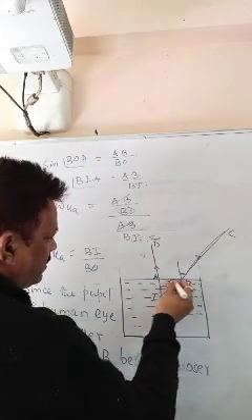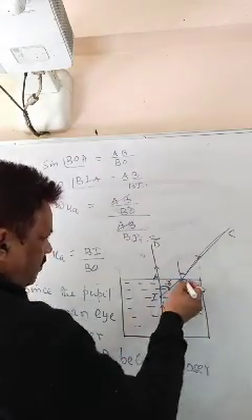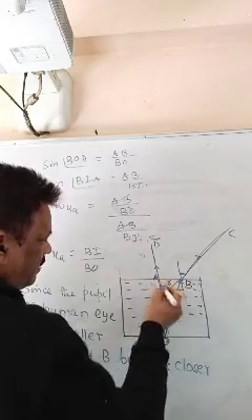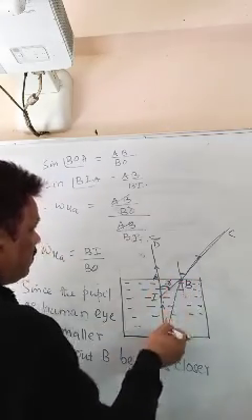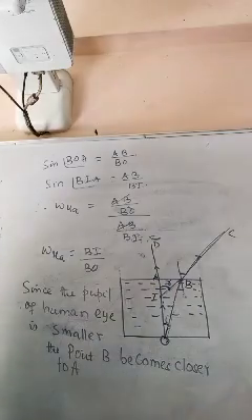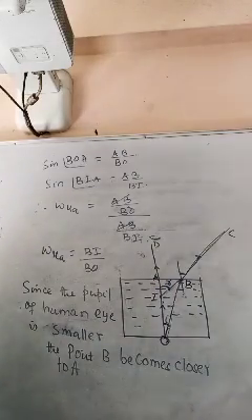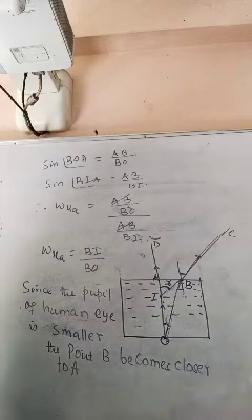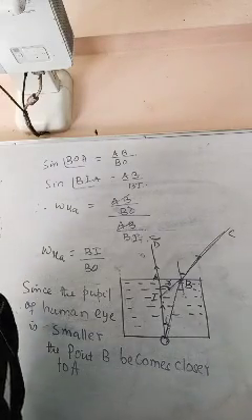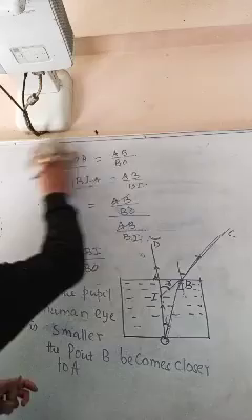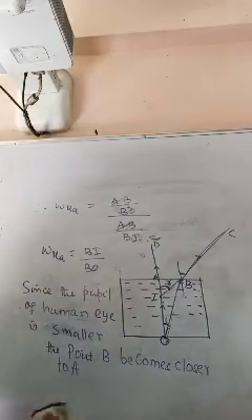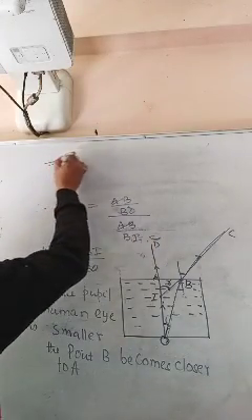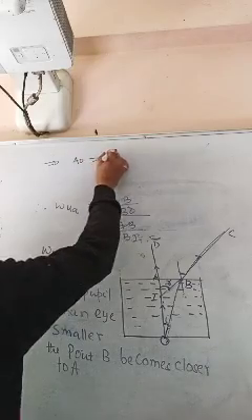Closer to A means the B comes to A. B comes to A means AO, BO will be same. Implies AO equals to BO.